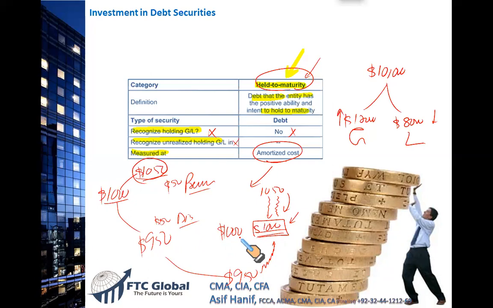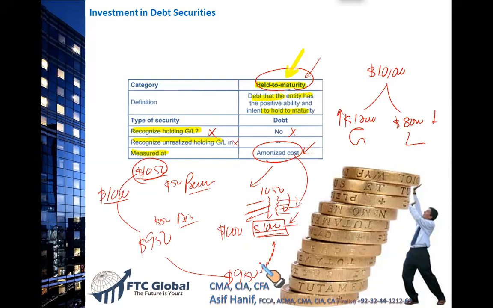So the point here to remember is that if the investment is designated as held to maturity, 1,050 will fall slowly and becomes 1,000. That gradual change is what you call the amortized cost. Whatever the amount becomes, 1,025, 1,015, that amount is called the amortized cost. 1,050 will fall to 1,000 at any balance sheet date. What the value is on the books is called the amortized cost.